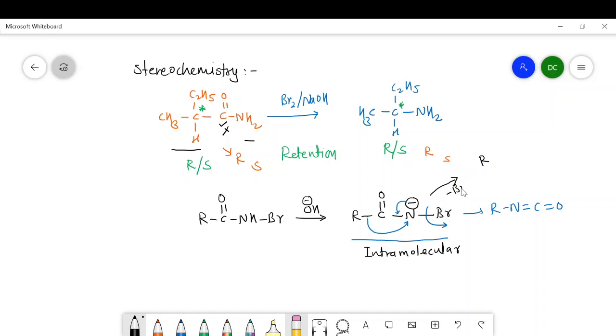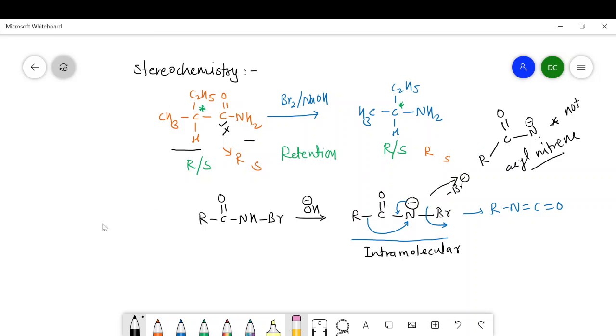When Br is lost, R, C double bond O, and N. Here is a negative charge. When Br is lost, there is a lone pair, and it is nothing but the acyl nitrene. Though this species is not observed, it is supposed to occur via this species.